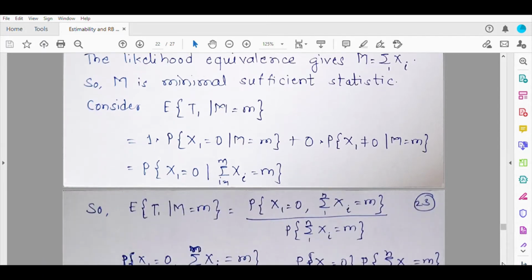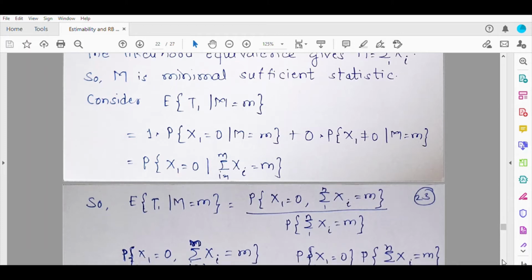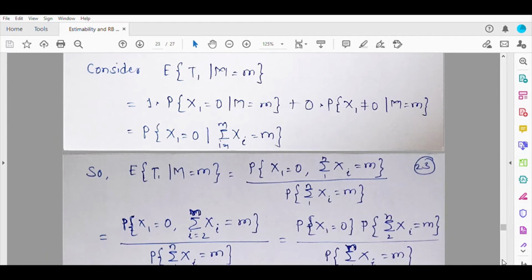Now this conditional probability will be simply joint probability upon marginal probability. So let us now try to simplify the joint probability. Right now these two are not independent events, since x1 is involved here and x1 is involved here as well.